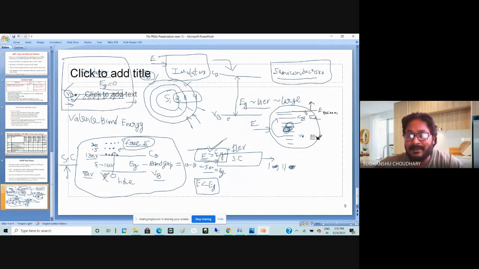It ends at this E vacuum. Till E vacuum, we have energy levels in the conduction band. So if it is sitting at the bottom of the conduction band, how much energy will it have? It will have somewhere around 13 eV. A little bit up, it may have more than 13 eV energy.